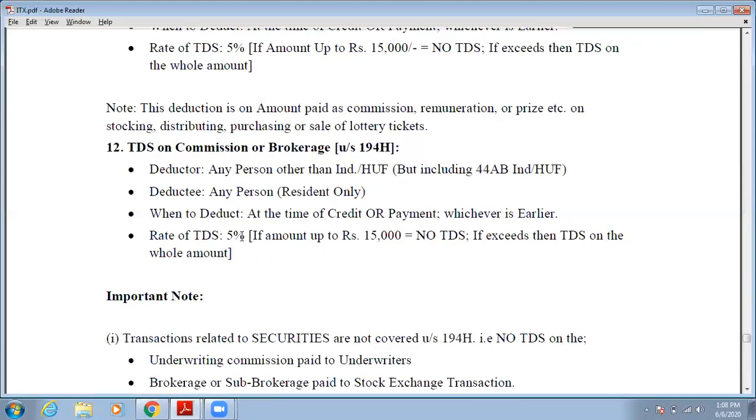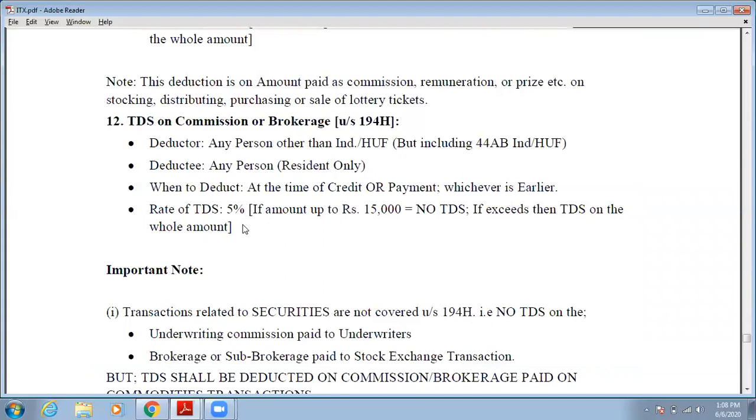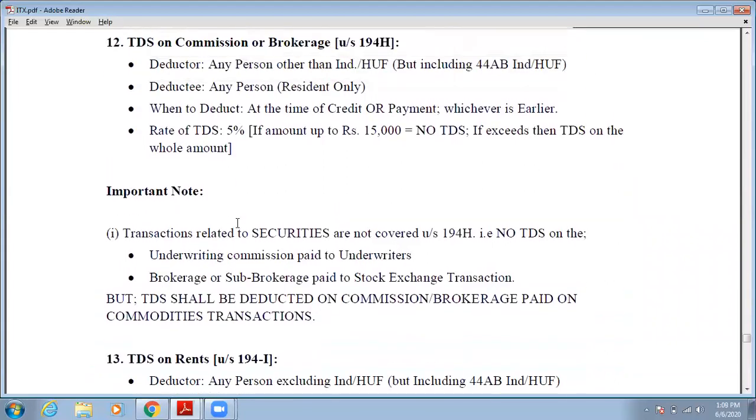What is the rate of TDS on commission or brokerage? 5%. If the amount of such commission and brokerage is up to 15,000, then no TDS will be deducted. If such amount exceeds 15,000, then you have to deduct TDS at the rate of 5%. Okay. Then there are some important notes for section 194H.